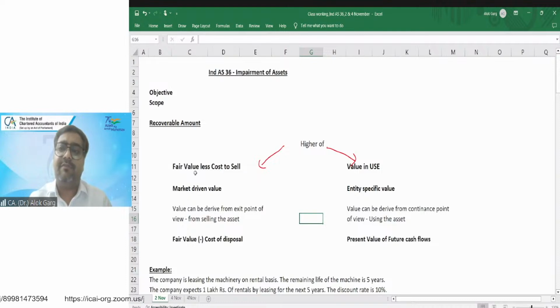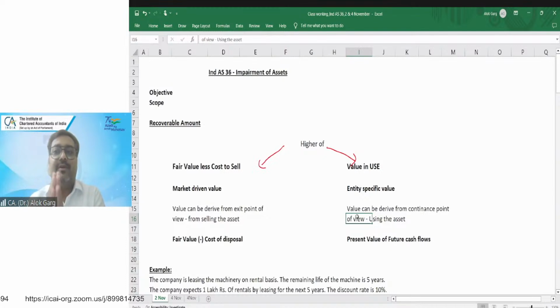I'll get a rental of, let's say, 50 lakh rupees every year. So the cash flows which I'm getting during the life and the terminal value which I'm getting after the life, when I'm discounting the entire cash flow, I'm getting a value in use. I'm getting a present value of future cash flows, right? So fair value, when I'm computing, I'm reducing cost of disposal because it is from exit point of view. But whenever I'm computing value in use, it is nothing. It's a present value of future cash flows, right?